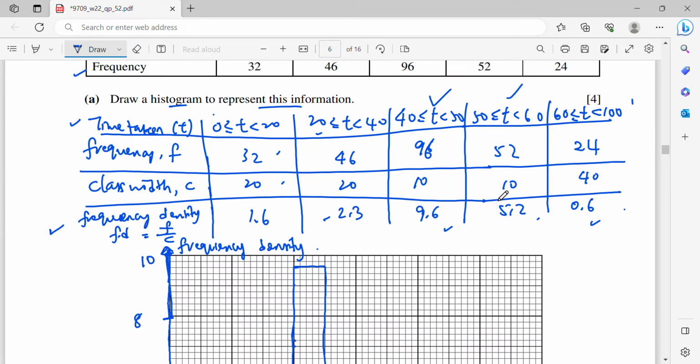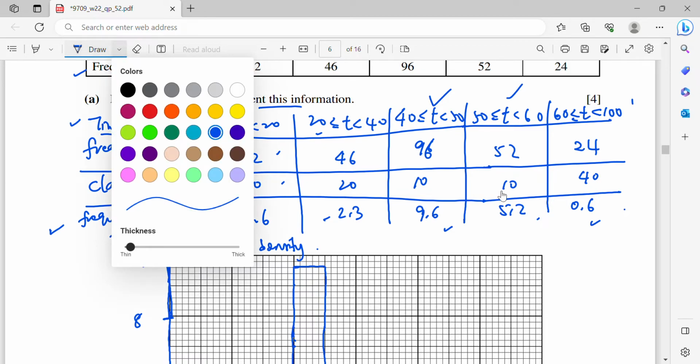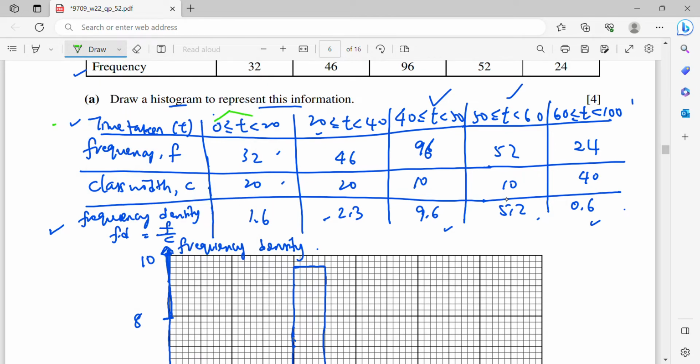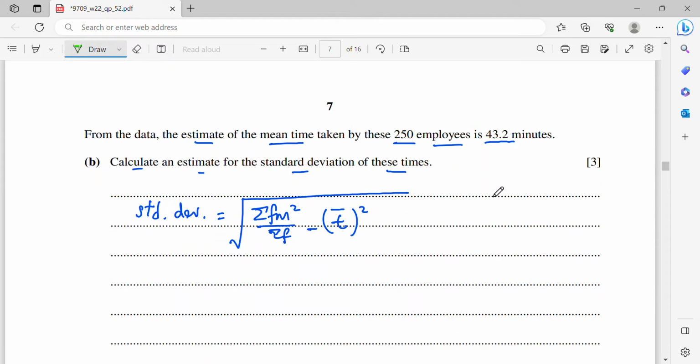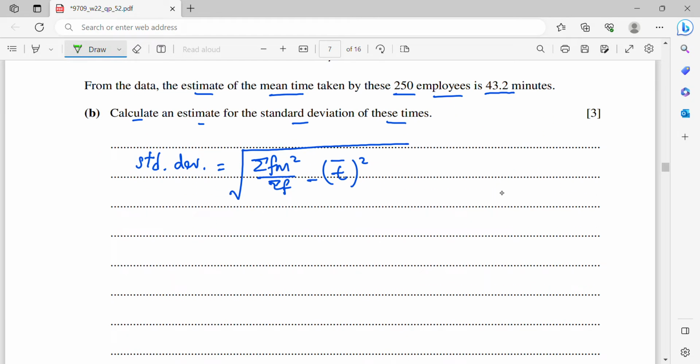So how do we count the midpoints? Is basically summation of these two values and then divide by 2. Okay, so I will list down the midpoints right now.